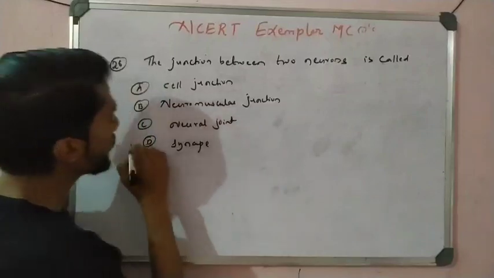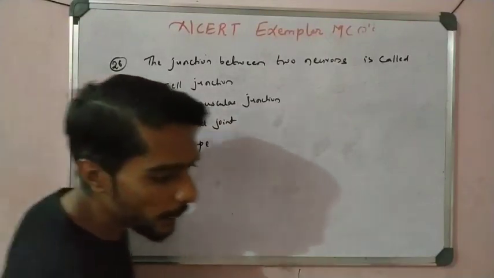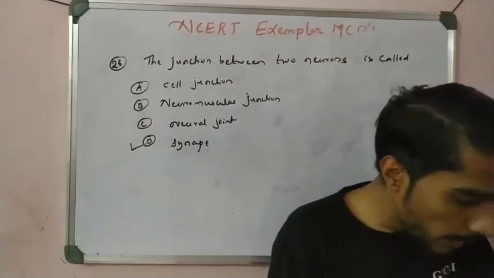So option D, synapse, is the correct answer, okay students.